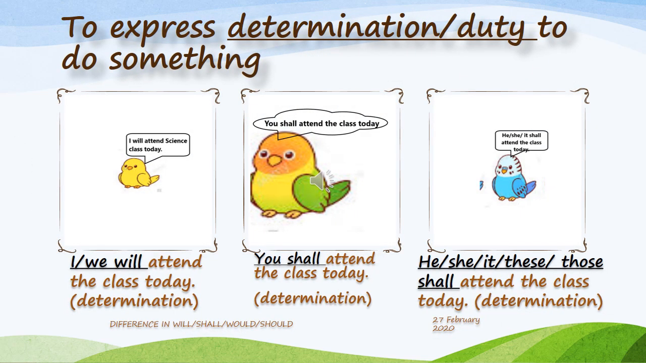Now let's learn to express determination or duty. Which form will be used? With I and we, will is used, and with you, he, she, it, these, those, shall is used. I will attend science class today. You shall attend the class today. He, she, it, these, those shall attend the class today.